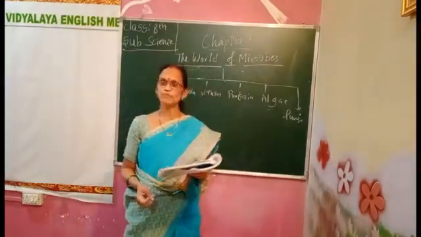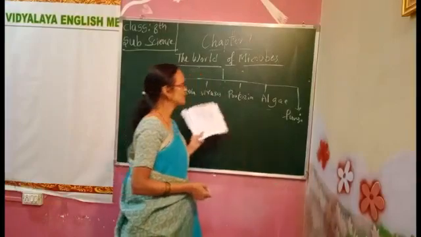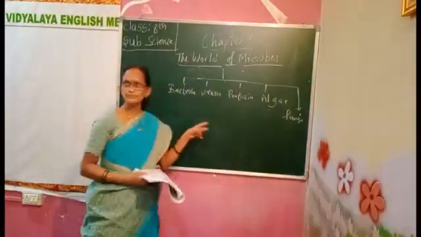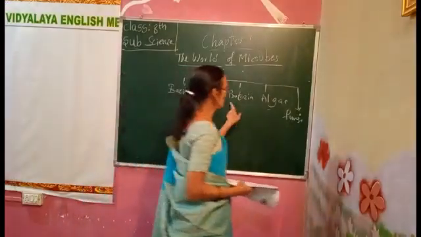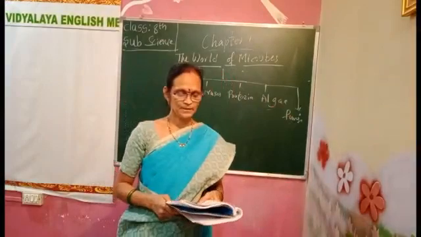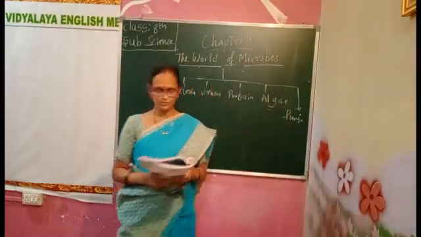So what are the types of microbes here? There are 5 types of microbes: bacteria, virus, protozoa, algae and fungi. These are the 5 types of microbes, children.